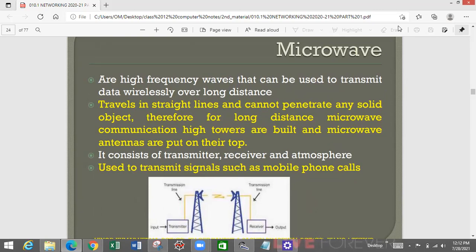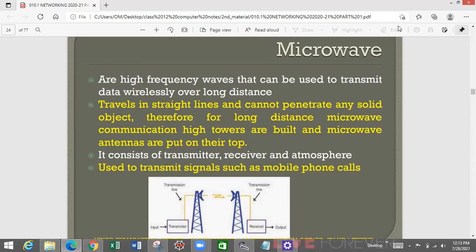Basically, microwave always travels in a straight line and it cannot penetrate any solid object. So for long distance microwave communication, high towers are built, because if you see the landscape of any place, there are mountains, buildings, so many things which can cause problems for the microwave transmission. As it is a very high frequency signal, it cannot penetrate solid objects. If it gets any hindrance in its path, the wave will not propagate. It will stop at that place.